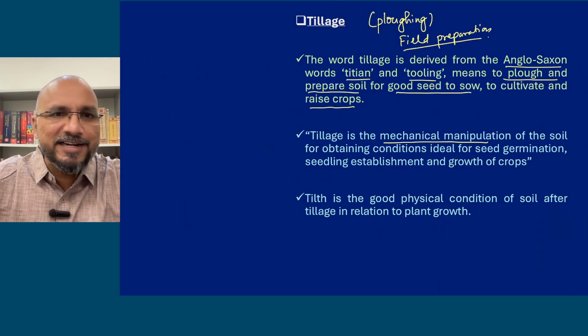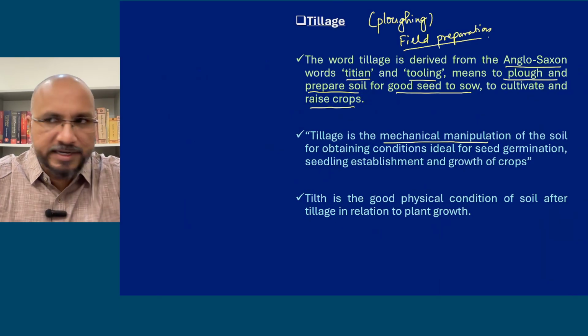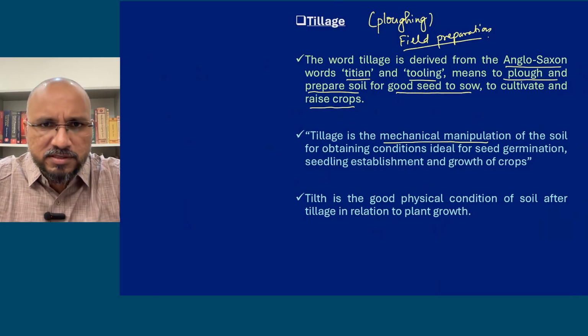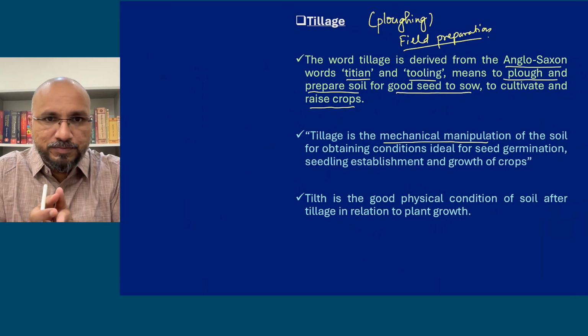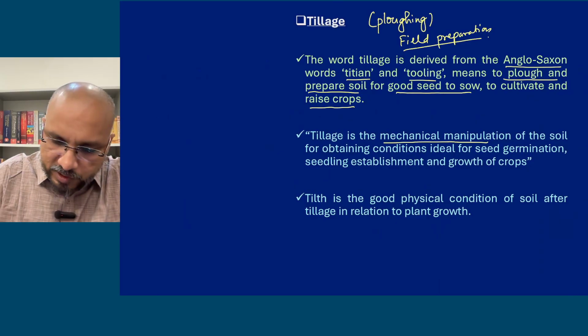So we use mechanical tools. Plough हम लोग use करते हैं. Okay, so we can use the plough which is dragged by the bulls, or you can have a tractor mounted moldboard plough or disc plough. So mechanical manipulation, you are using instruments to mechanically manipulate the soil for obtaining conditions ideal for seed germination, seedling establishment and growth of crops.